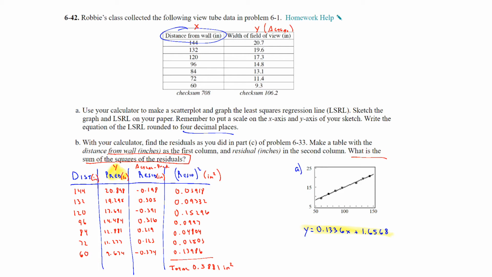And then the question is, what is the sum? Down here on the very bottom, I used the graphing calculator to find the sum of that last column. For me, it was list 4. And I got 0.5881 inches squared, and that was rounded when I calculated it as well. So I hope that helps. If you have additional questions on this one, definitely please ask your teacher.